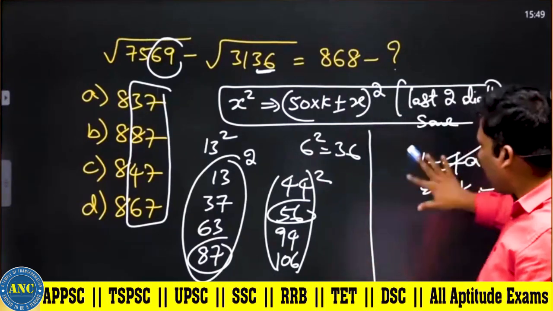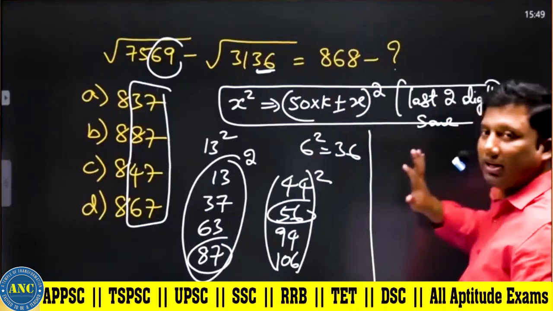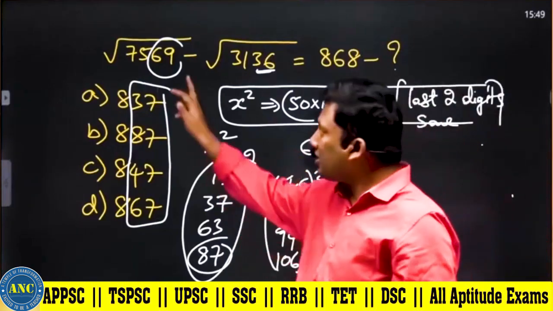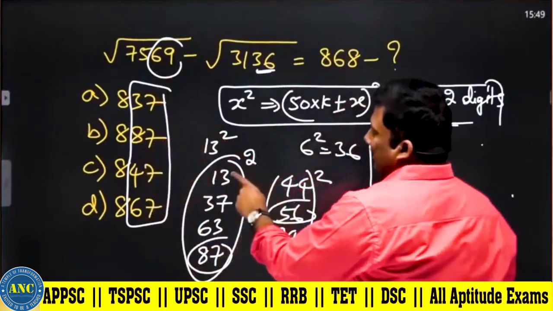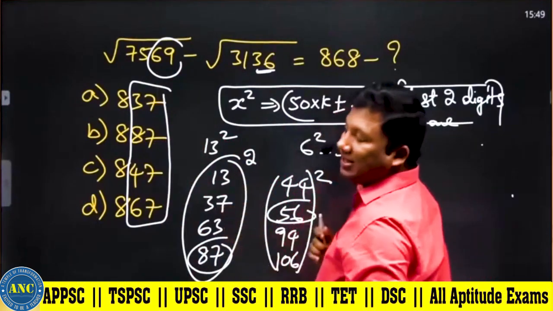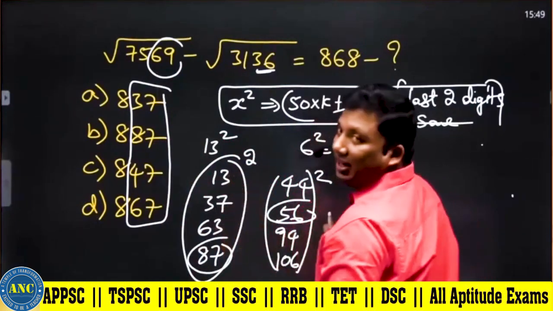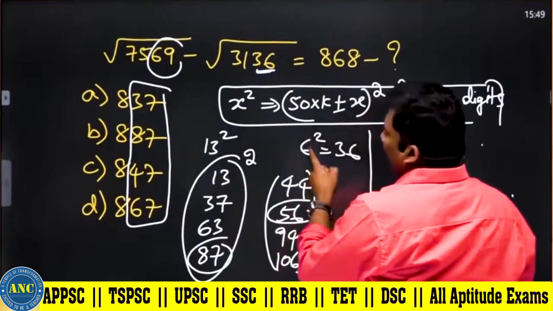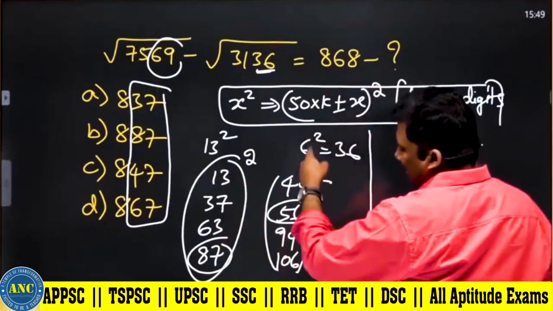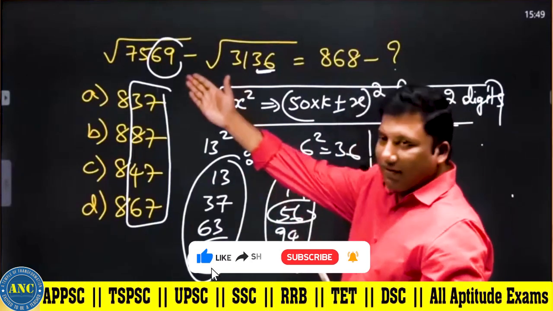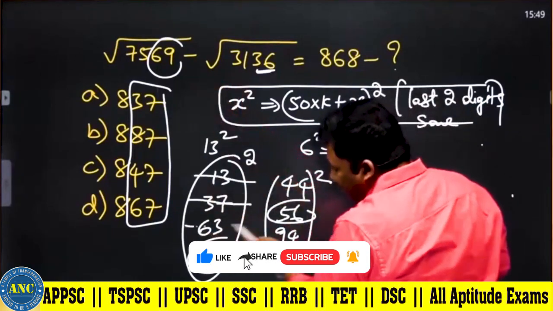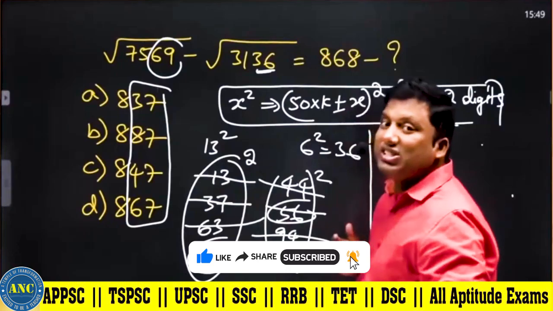This I will do after solving some fundamentals. 169 is 13 square. 13, 37, 50 minus 13, 100 minus 13, 50 plus 13, 50 minus 6, 50 plus 6, 100 minus 6, 100 plus 6. After that, 7,500. That's how we did the traditional method.